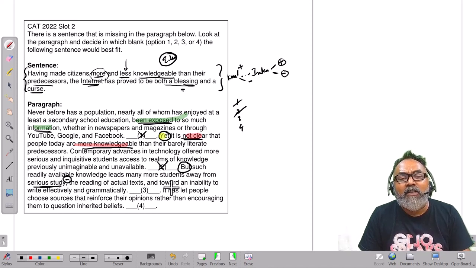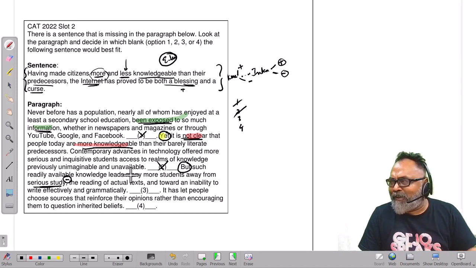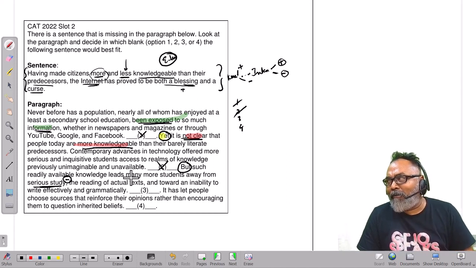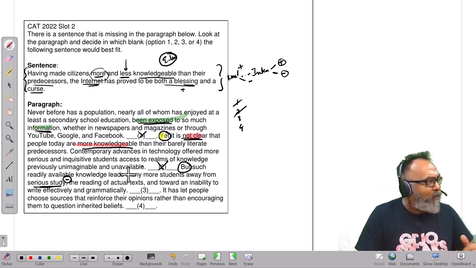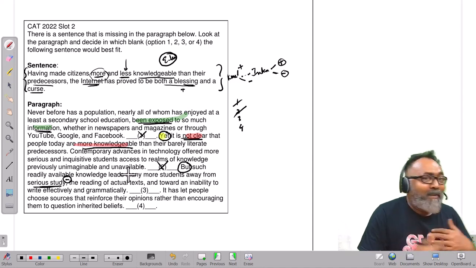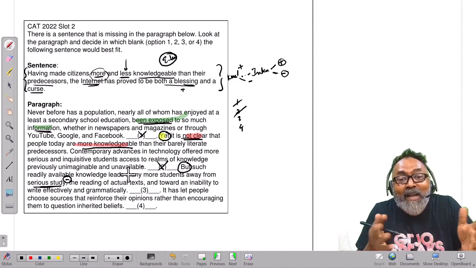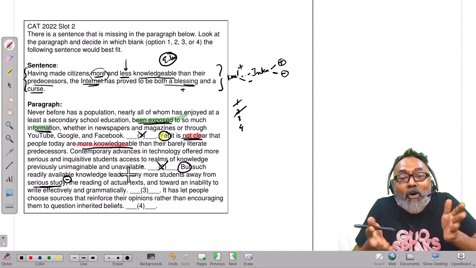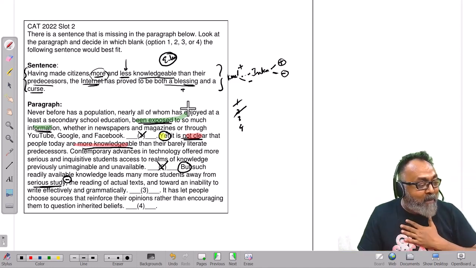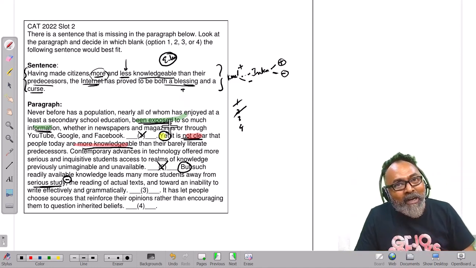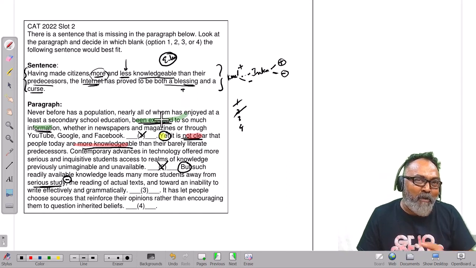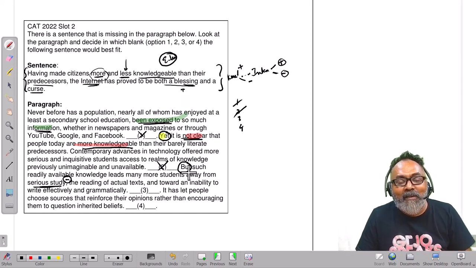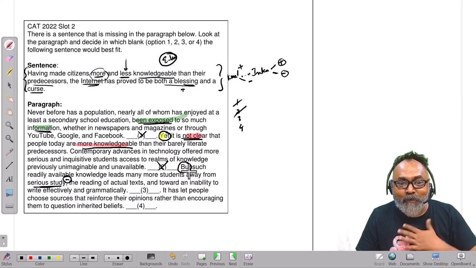The reading of actual text and towards. Sorry, what just happened? I just forgot I was taking a class. Suddenly I was so immersed. It was like me teaching myself. I forgot that you were actually listening to this, and I made this crazy noise. I don't think I'm going to edit it. This kind of thing, I edit. I'm going to just leave it. I'm sorry. Okay, let's get back.